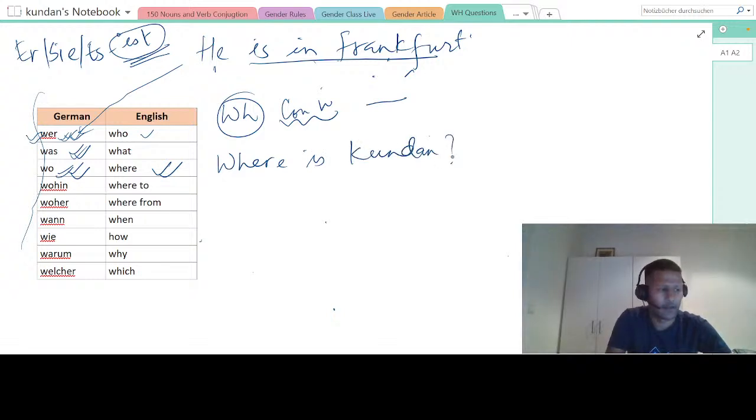Where is Kundan? Can someone make this sentence quickly for me? And I will see who that person is. I'm going slow in the beginning because these are the foundation. If you get these things, you will be able to form sentences, and you will be able to make huge difficult sentences also. So I'm saying, where is Kundan?